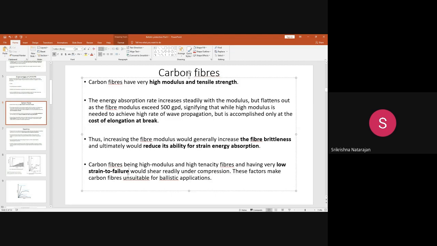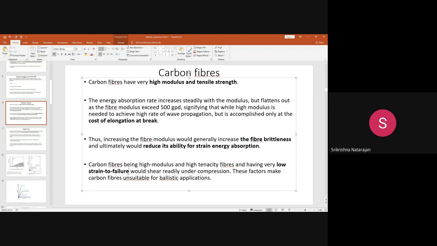So these materials, carbon fibers, you see, though they have a higher modulus, higher strength and higher tenacity, when any kind of a projectile is striking the carbon fibers, it can withstand up to a particular modulus limit, say around 500 grams per denier, and after that it just becomes brittle. Okay, the reason being it does not have any pronounced elongation. There is some slight elongation also required, that is not there to absorb the energy.